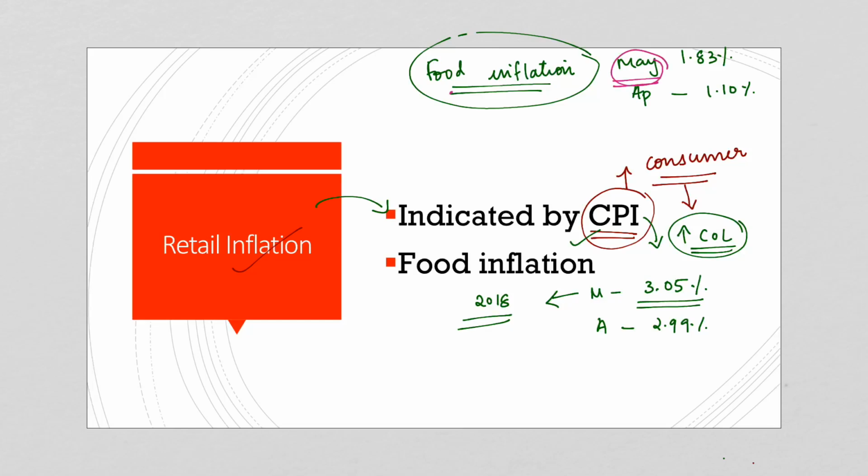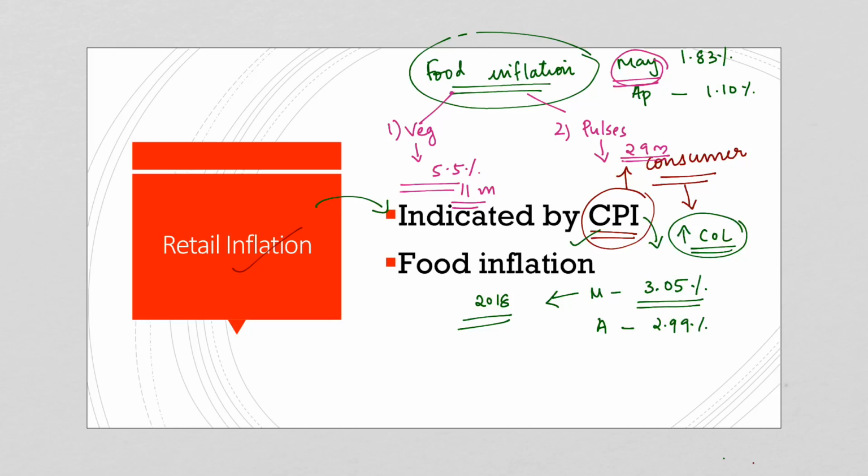And within the food inflation, there are two major drivers. The first one is vegetables, the second one is pulses. So, the increase in the prices of both these commodities has largely contributed towards an increase in the retail inflation rate. Now, in case of vegetables, the inflation rate was 5.5%, and this is an 11-month high. Now, in case of pulses, inflation has happened after a gap of 29 months. So, these two, vegetables and pulses, are the major drivers within the food inflation.